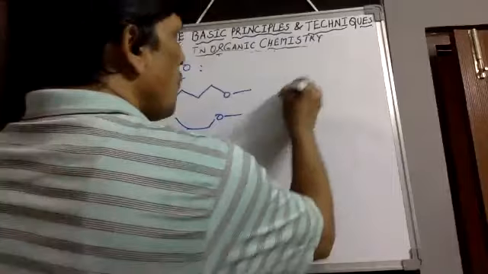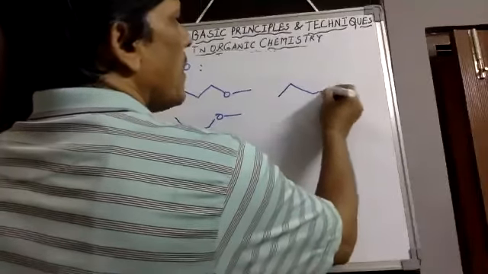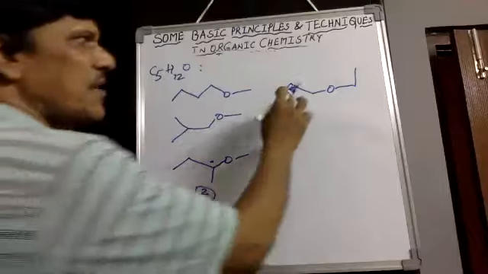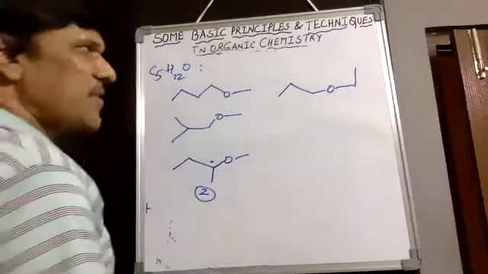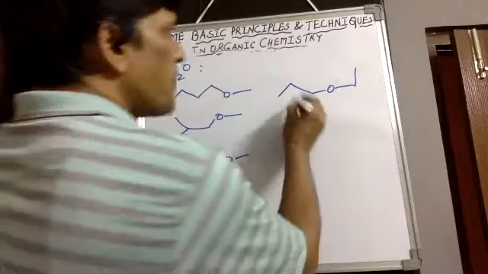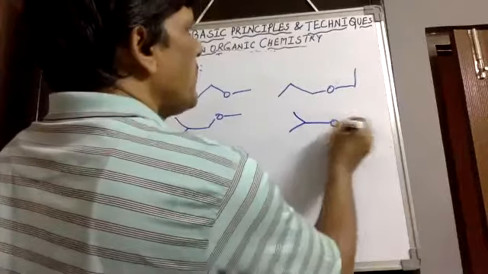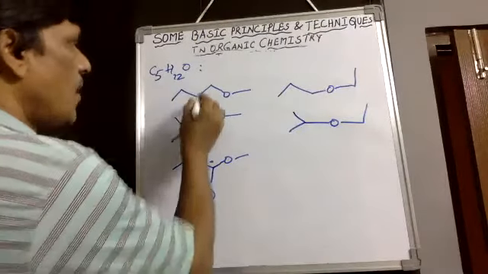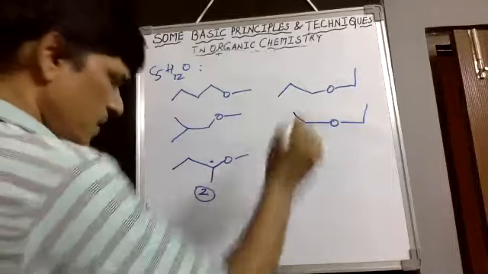Then we can go with 3 carbons and 2 carbons. 4 carbons we can make like this, 3 structures. 3 and 2 carbons we can make on the same ether. This is 4. Then n-propyl and isopropyl we can keep in this way, and here we can identify 1, 2, 3, 4, 5, 6.